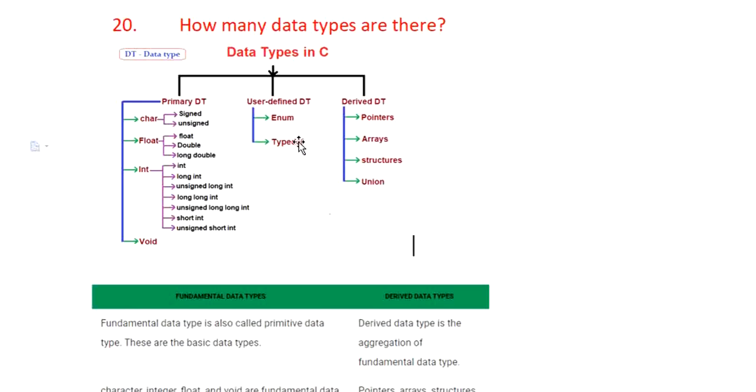These are the user defined data types, and then we have derived data types. What are the derived data types? Pointer, array, structure, union. They are the derived data types. So these are the different data types. Structure and union fall into derived data types, so we have to take care of that while communicating.